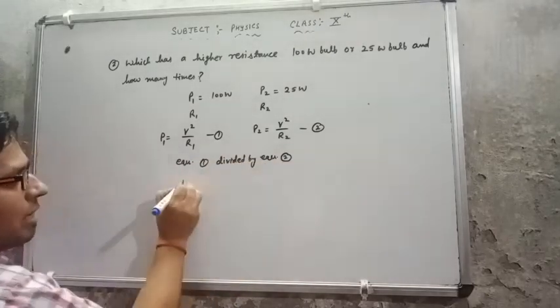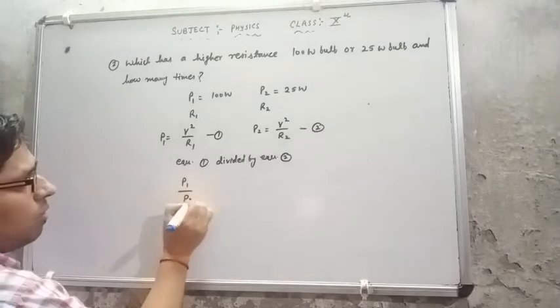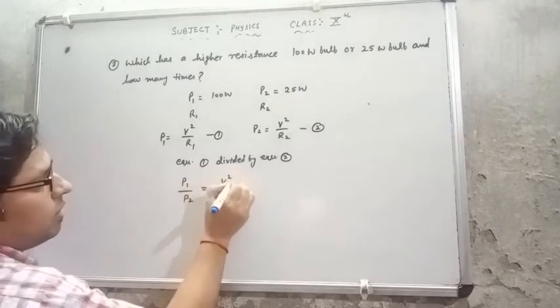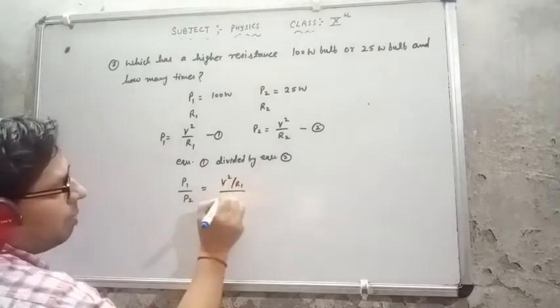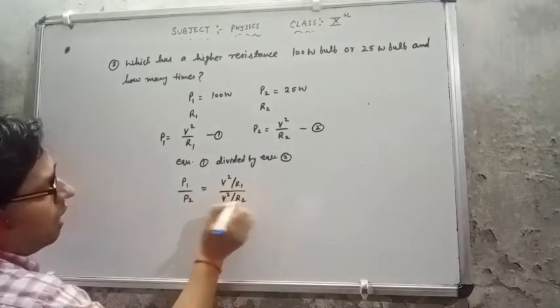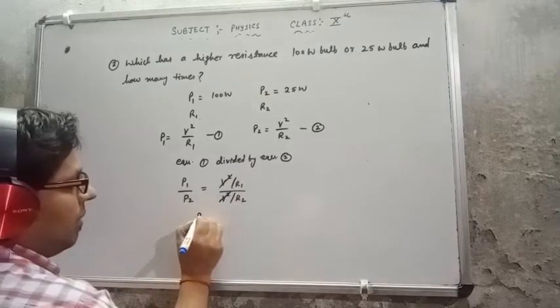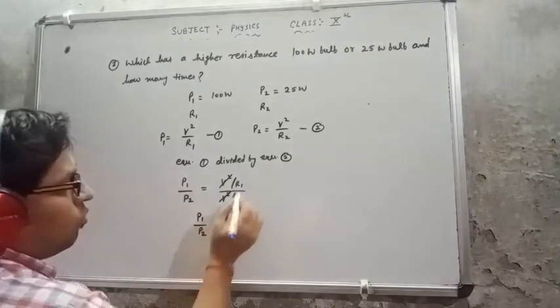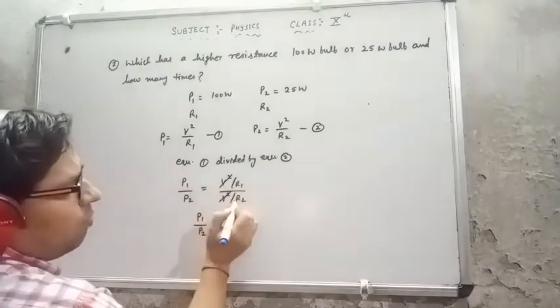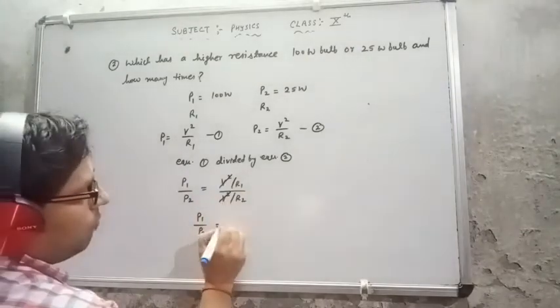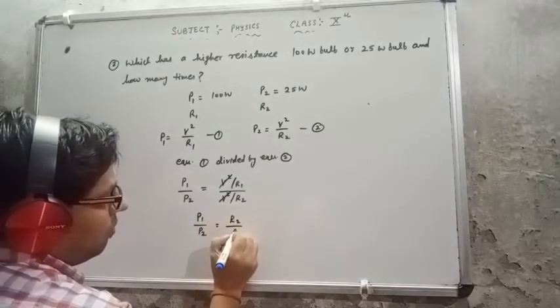So what I am getting? P1 upon P2 equal to V square upon R1 upon V square upon R2. V square will be cancelled because the voltage will remain the same, that is 220 volt. So this is coming P1 upon P2. First term, second term, third term, fourth term. The fourth term will be coming on the first term, R2 upon R1.